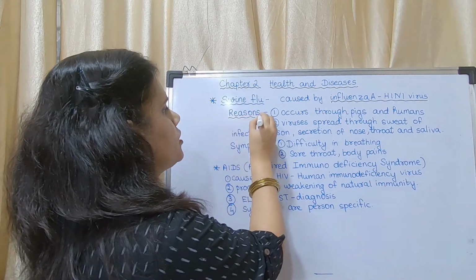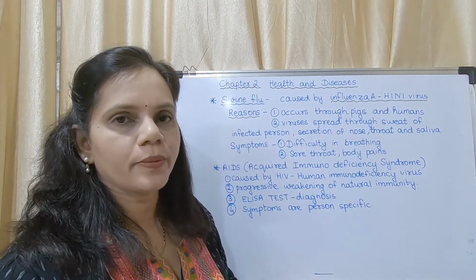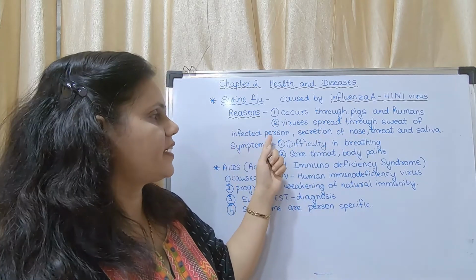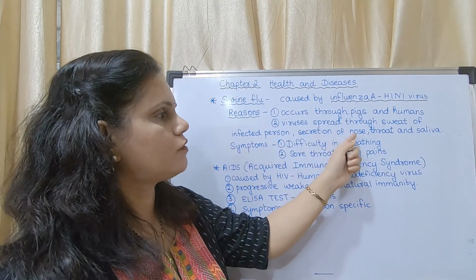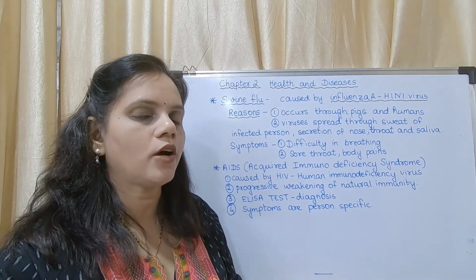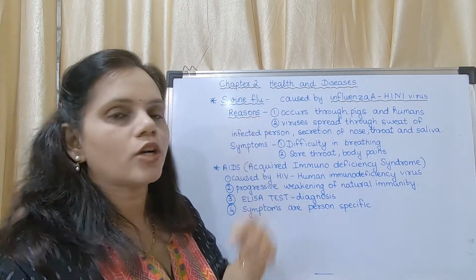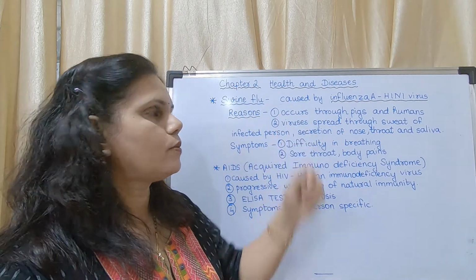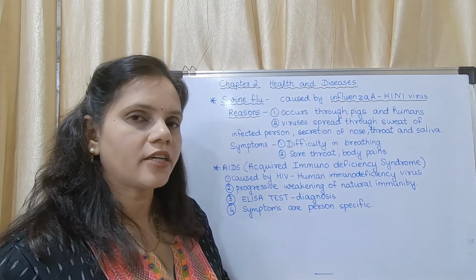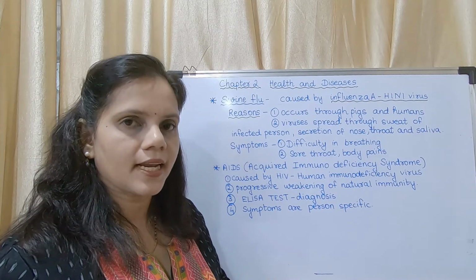Okay, what are the reasons? The reasons for swine flu are: it occurs through pigs and humans. The viruses are spread through sweat of the infected person, secretion of nose, throat and saliva. The secretions which come out of nose, throat and saliva. These are the reasons. So what are the reasons? Occurs through pigs and humans. The viruses spread through sweat of the infected person, secretion of nose, throat and saliva.